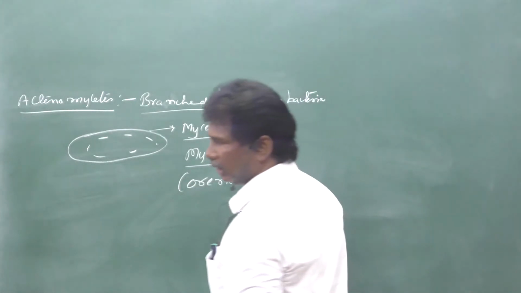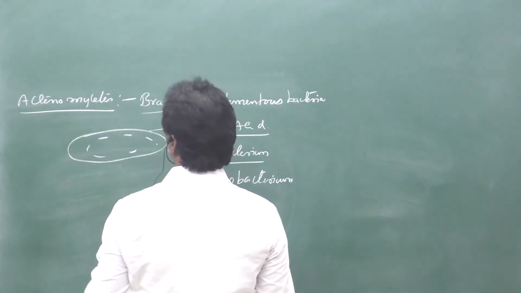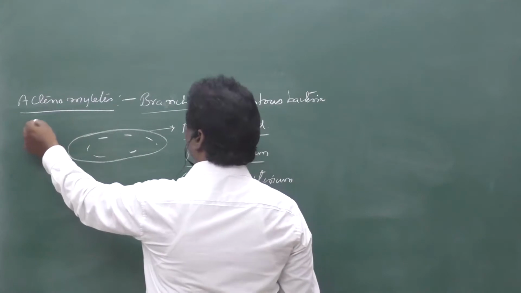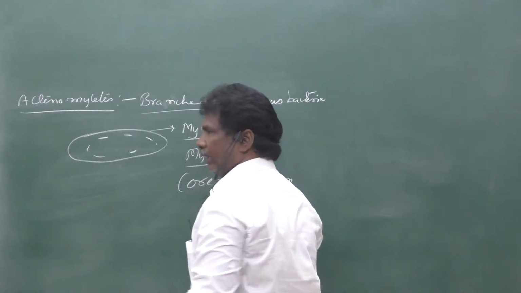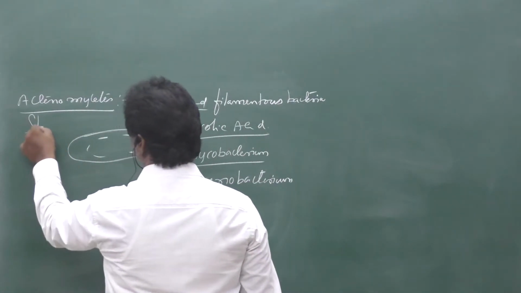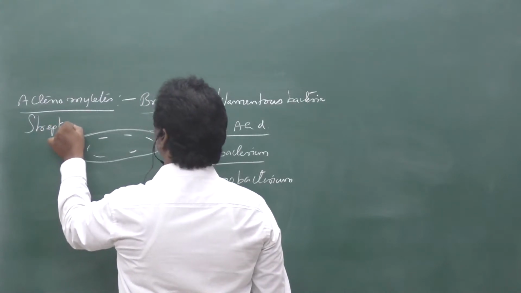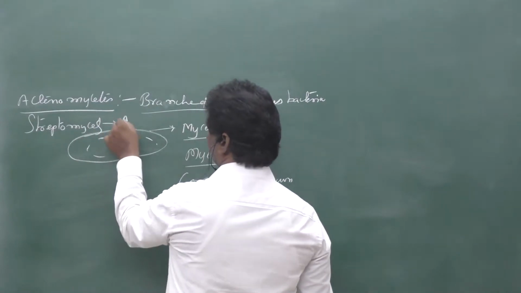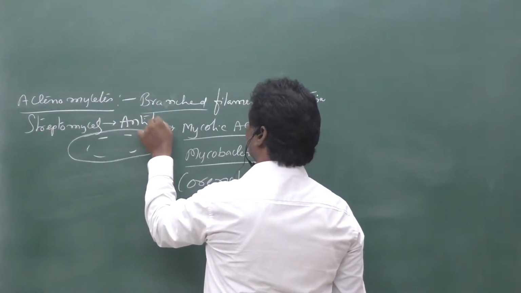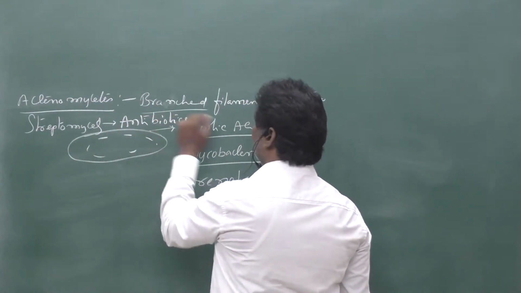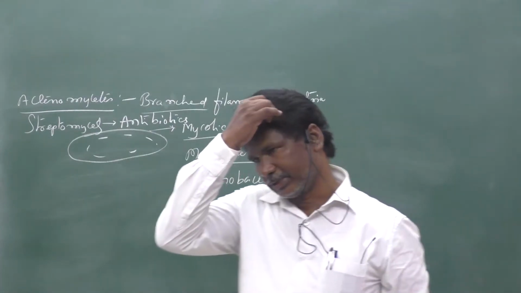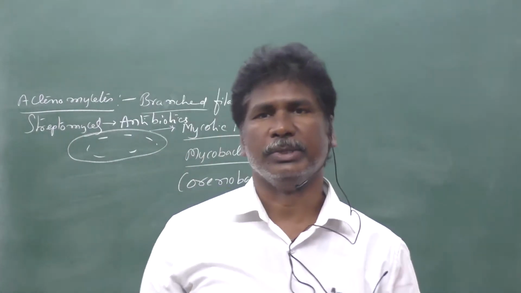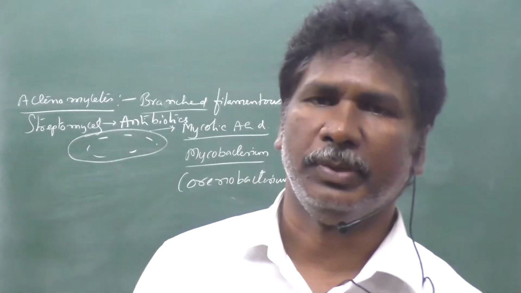Another important point is that most actinomycetes, like Streptomyces, produce antibiotics. Most of the antibiotics are obtained from actinomycetes like Streptomyces.